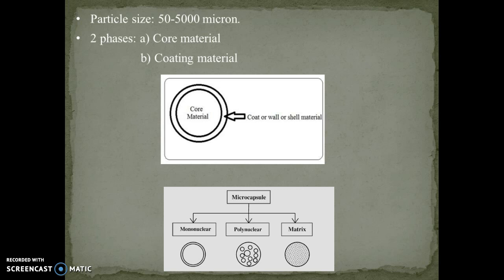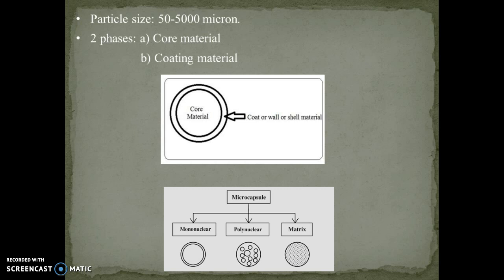So basically it consists of two materials, one called the core material and the other the coating material. The core material is coated by the coating material. These microcapsules are again divided into a number of types depending on the nuclei: mononuclear, polynuclear or matrix type of drug microencapsulation.